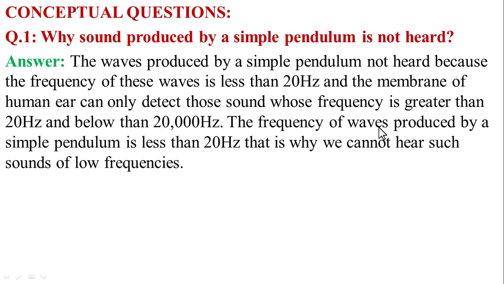So the frequency of the wave produced by the simple pendulum is less than 20 Hz. That is why we cannot hear such a sound of low frequency.